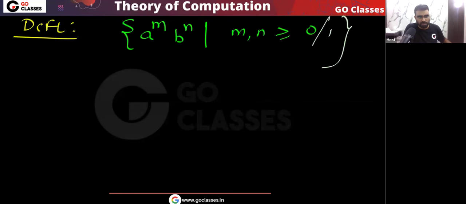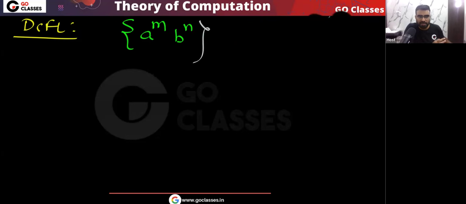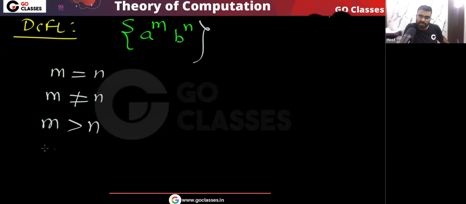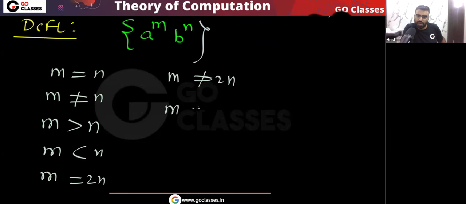So let's assume this is your template. m comma n, they can be anything. They can be greater than or equal to 0, they can be greater than or equal to 10, whatever. So in this, if I ask you m equal to n, m not equal to n, m greater than n, m less than n. Is this clear? If I ask you m is equal to 2n, m is not equal to 2n, m is equal to 2n plus 1, m is not equal to 2n plus 1.